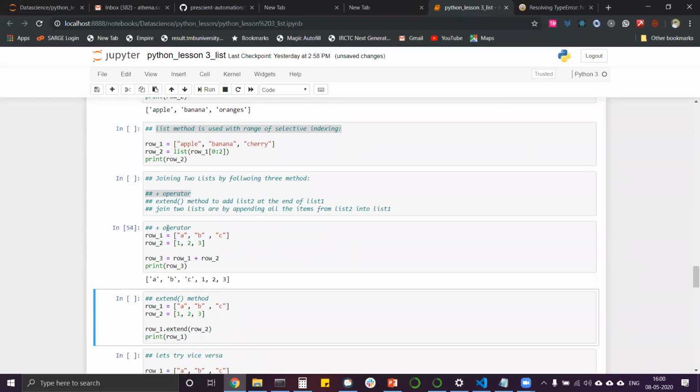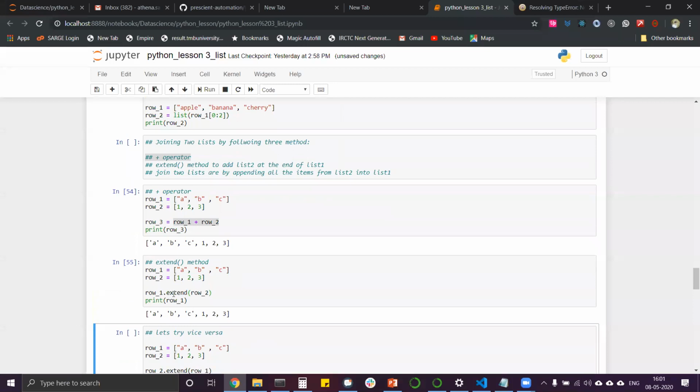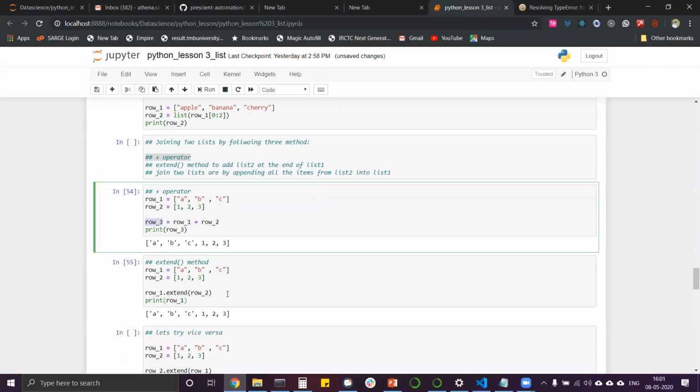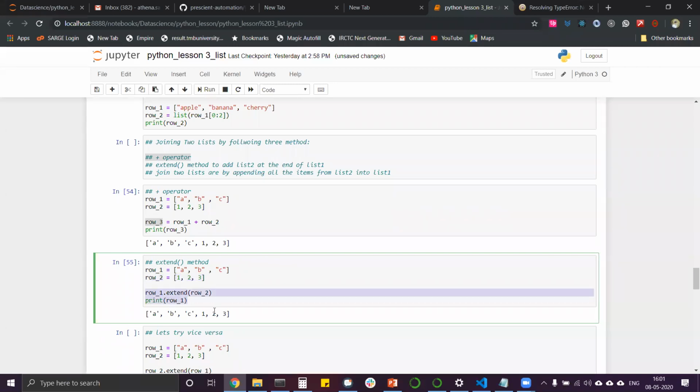I hope you know that. So it will be creating a new list, that is row_3. Row_1 plus row_2 will give A, B, and C, and after that the row 2 values will be added, that is 1, 2 and 3. Using the extend method we can also do that. If we try row_1.extend(row_2), now the row 1 values will be changed. See here, a new variable row 3 was created. If at a certain point we don't need row 2 anymore, just need row 1 with the row 2 values, we can use this extend command, and there row 1 values will change.